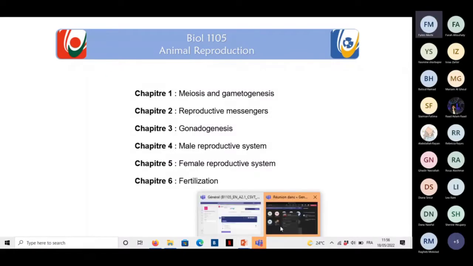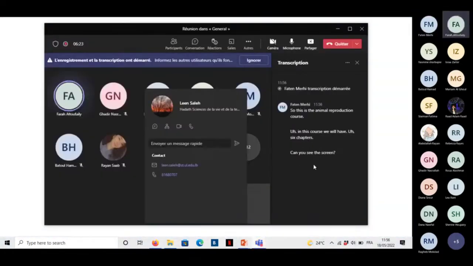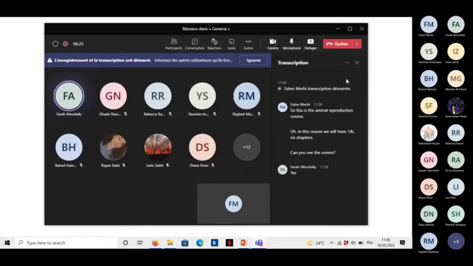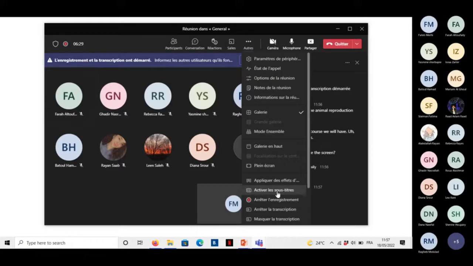Can you see the screen? Yes. Okay, just 1 second.